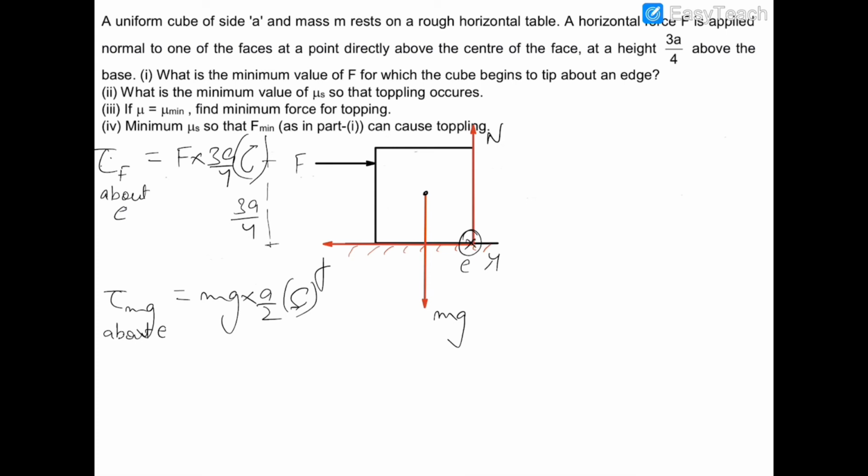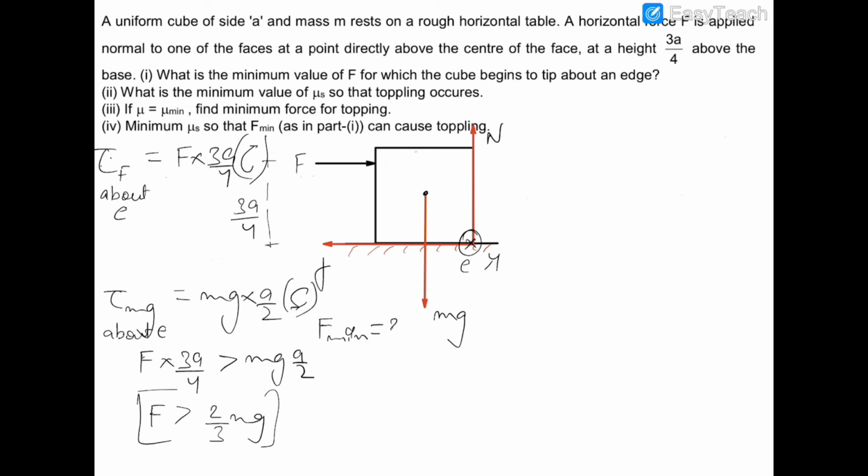So to topple this block, the torque of F should be greater than the torque of mg. So F should be greater than 2 by 3 mg. This is the minimum force which is required to topple this block, so this is the answer of the first part.